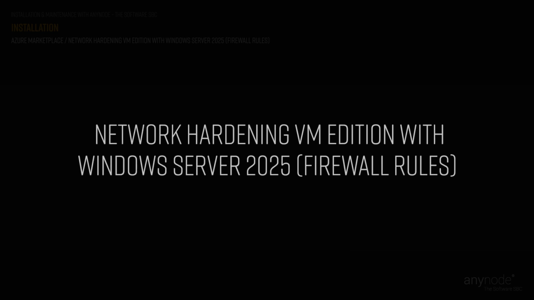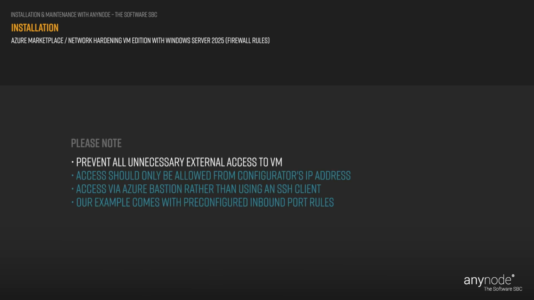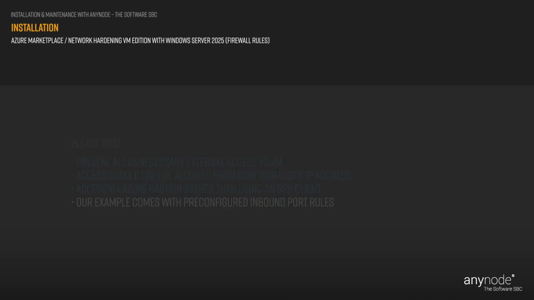Network Hardening VM Edition with Windows Server 2025, Firewall Rules. It is recommended to prevent all unnecessary external access to the VM. If this is not possible, for example, if AnyNode is the only machine in the network, access to the AnyNode frontend should only be allowed from the configurator's IP address. We generally recommend accessing via Azure Bastion rather than using an SSH client like PuTTY. In our example, this deployment comes with pre-configured inbound port rules for HTTPS and SSH.